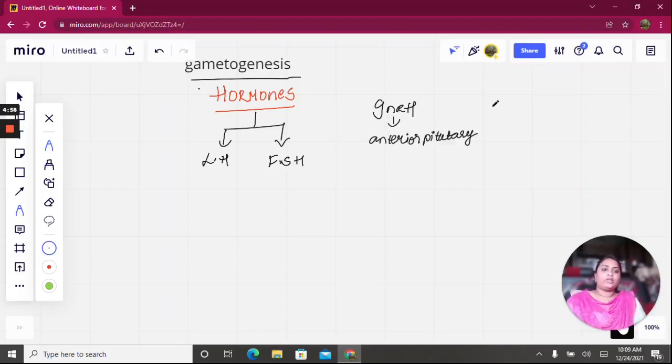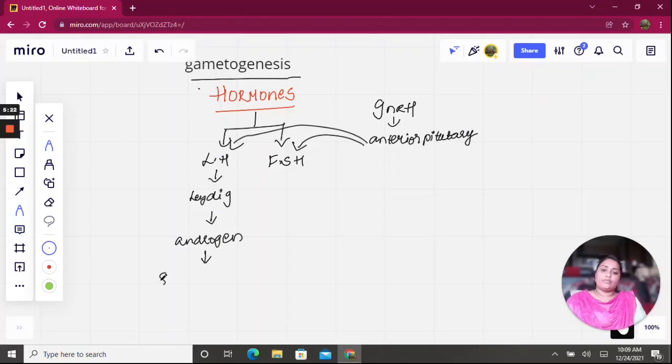So what happens? This anterior pituitary in turn stimulates the production of luteinizing hormone and follicle stimulating hormone. This luteinizing hormone acts on the Leydig cells, which in turn stimulates the production of a hormone called androgen.